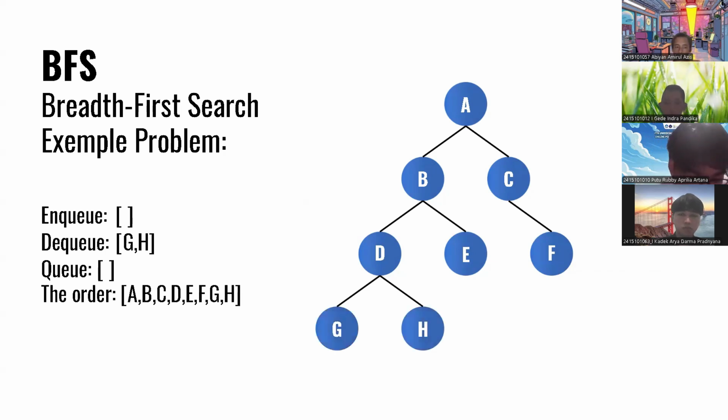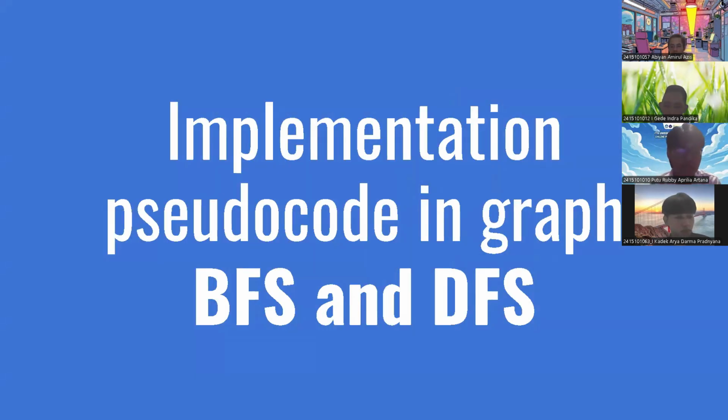And then for the last, we have to DQ the G, the H, to the order. So this will be the last DQ, and the order will be finished. So the order will be A, B, C, D, E, F, G, H. So yeah, I think that's all from me.